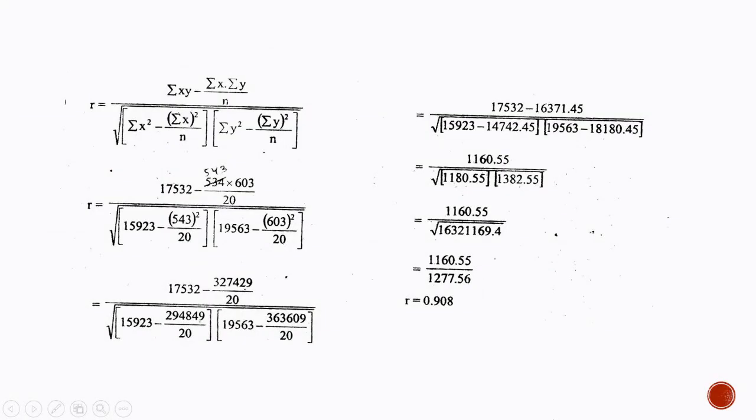So if we place our calculated values in the previous table in the Pearson's formula, and we solve these values, then we arrive at the result, that is r is equal to 0.908. So our final result is r is equal to 0.908, and that means that there is a positive correlation between the two variables.